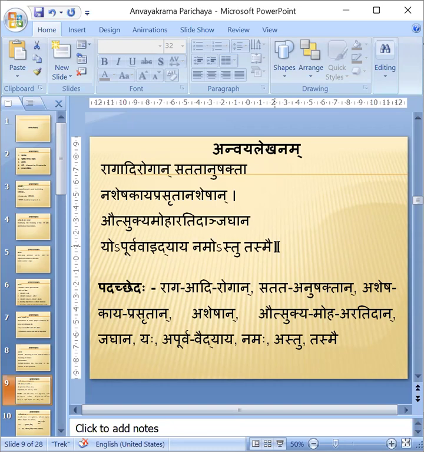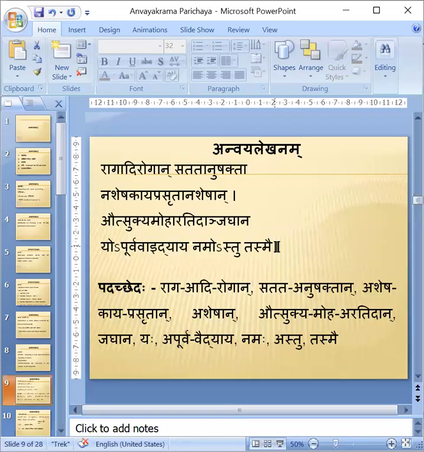With Samasa, this Pada is there. Therefore, I have to keep it together. Raga, Adi, Rogan. If I want to divide it and show that there are 3 words, then I have to put a hyphen. If I put a hyphen, then it is okay to divide: Raga-Adi-Rogan.